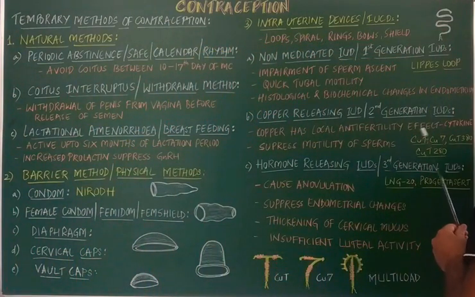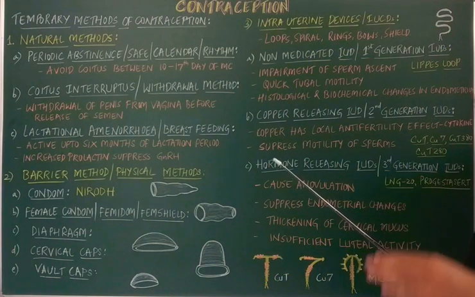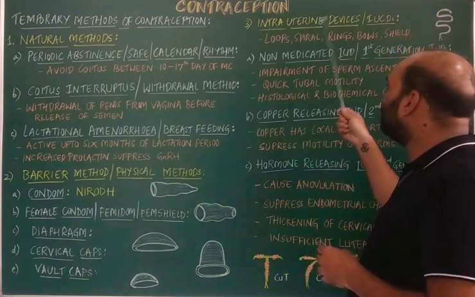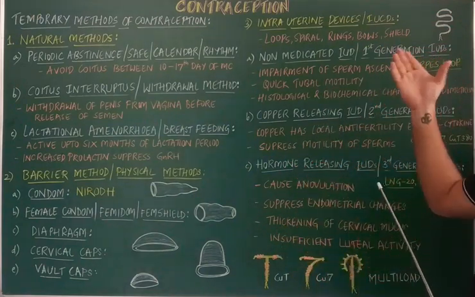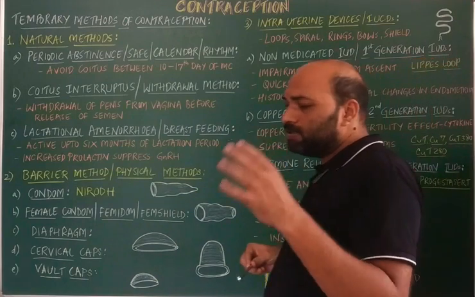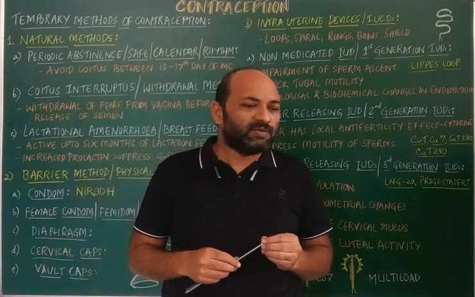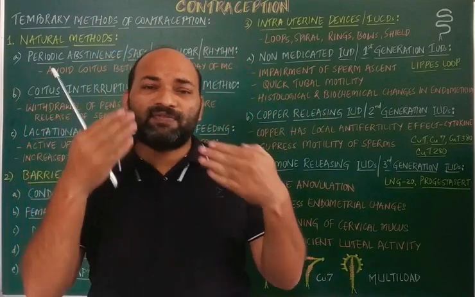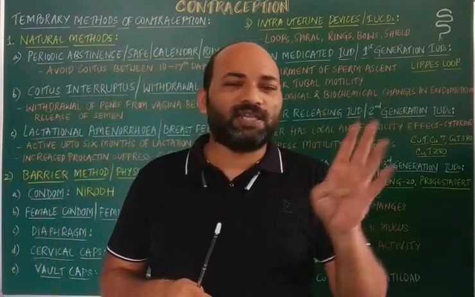Apart from that, one more thing is the risk of perforation of the uterus, which may be seen with long usage of these IUDs. Generally, what we learn about these various contraceptive methods is that they prevent conception either by preventing the fusion of sperm and ovum, that is, preventing fertilization.